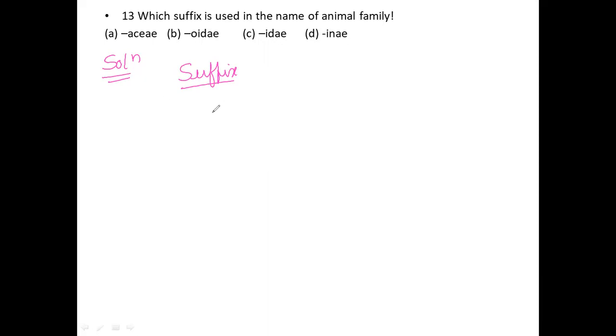Let me look at some families like Hominidae and another family called Felidae. Hominidae is related to the gorilla, as you all know, and Felidae is related to the cat, lion, leopard, like that.